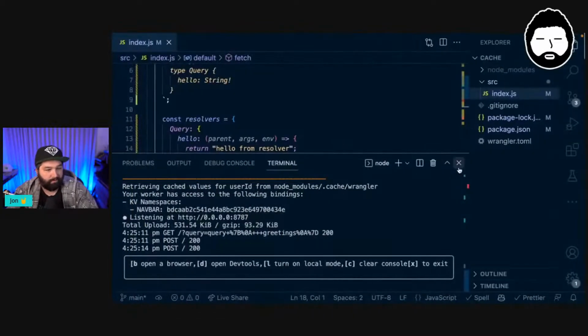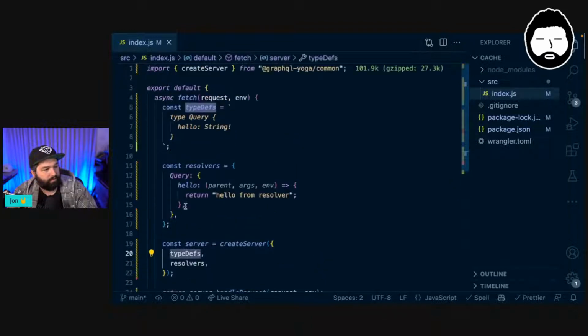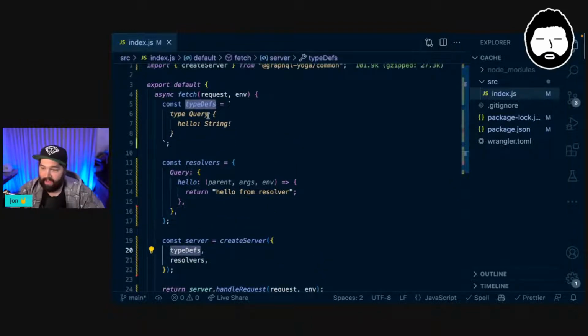So to explain, this basically means that this is not working because it's not specifying our type defs or our resolvers. It is stuck on the default ones that come with, sorry, that come with GraphQL Yoga.